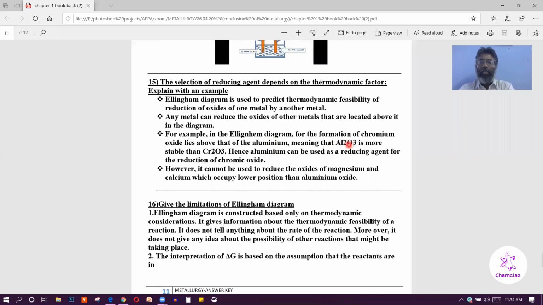So here, aluminum oxide: if you use chromium, chromium is placed above aluminum oxide, so the reaction is not feasible. But if you take chromic oxide and aluminum, aluminum is placed below chromic oxide, so you can use aluminum as the reducing agent. So we can select the reducing agent with the help of the Ellingham diagram.